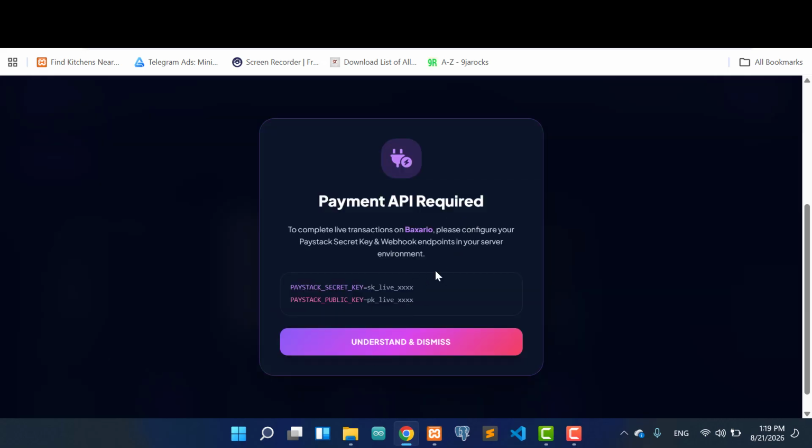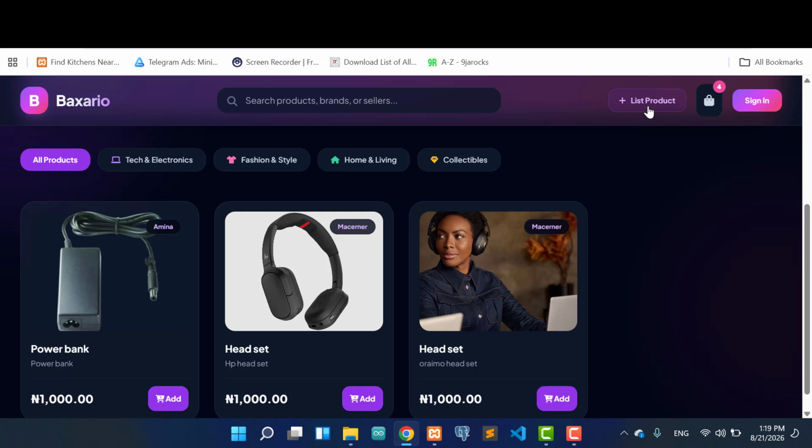So now this particular thing will not be able to work because we have not actually put the integrations on this particular website, which is what we are going to be doing during the course of our training. And also, okay, let me just dismiss this particular thing here.